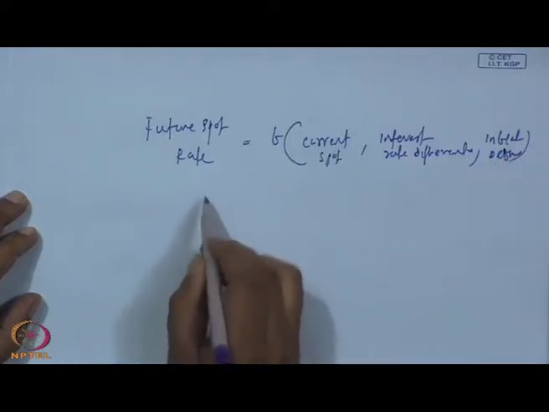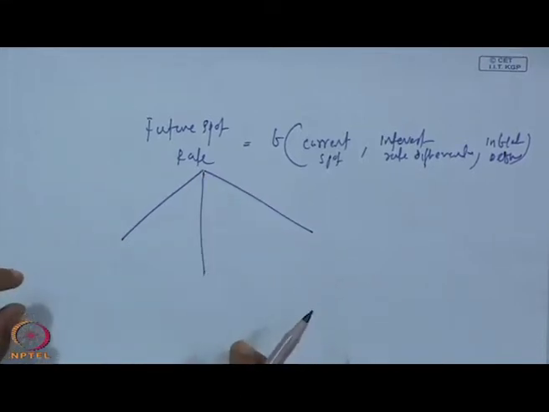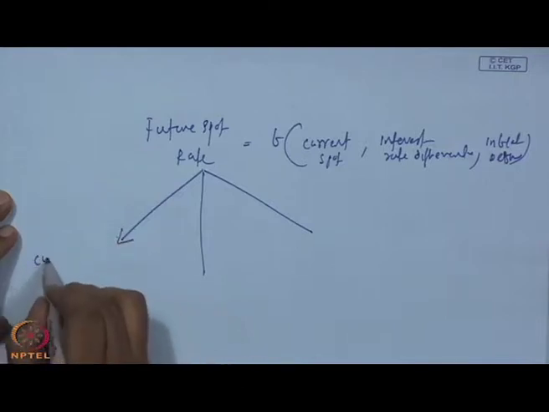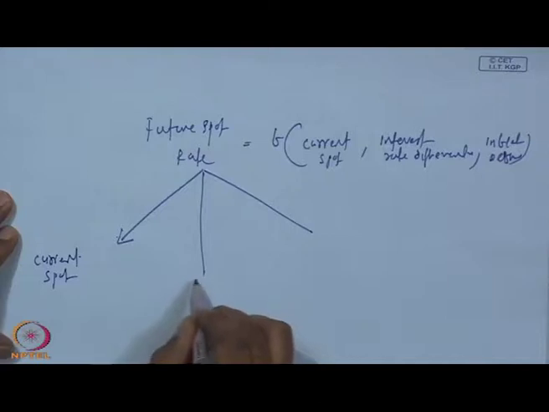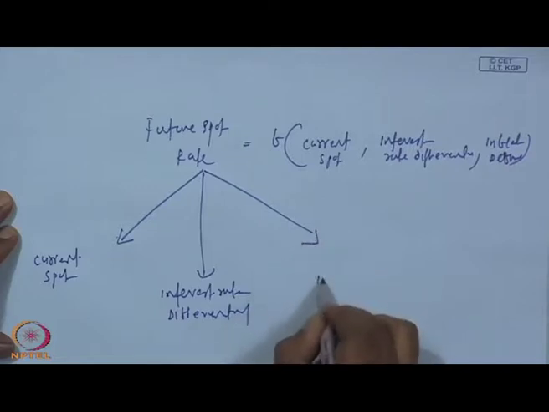So, what does it mean? The future spot rate has primarily 3 aspects taken into account. For forecasting the future spot rate, you have to take into account the current spot, the interest rate differential, and also the inflation differential.